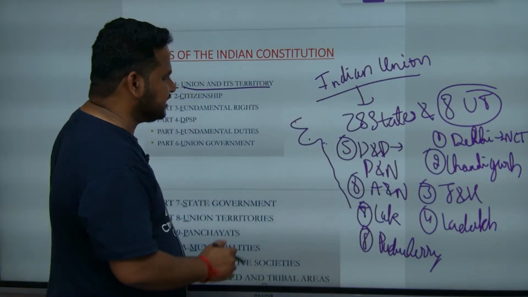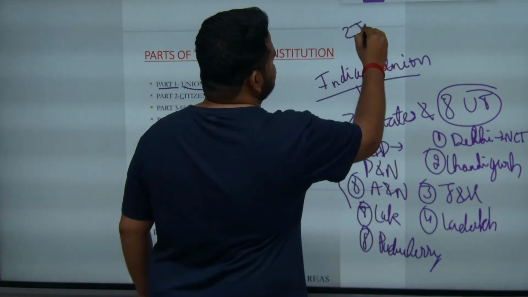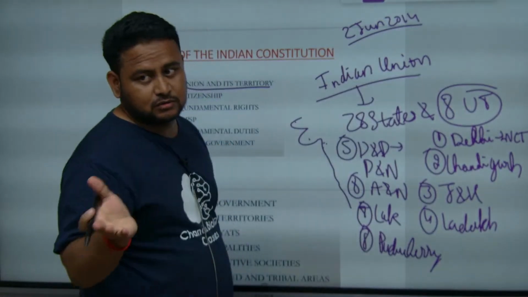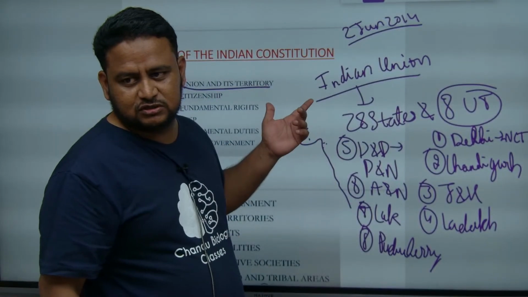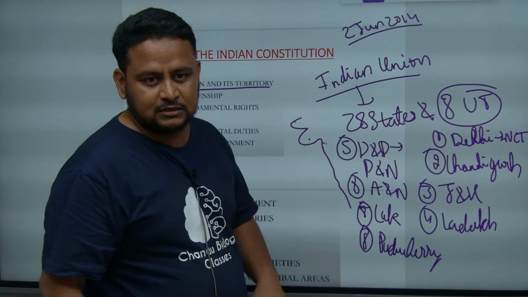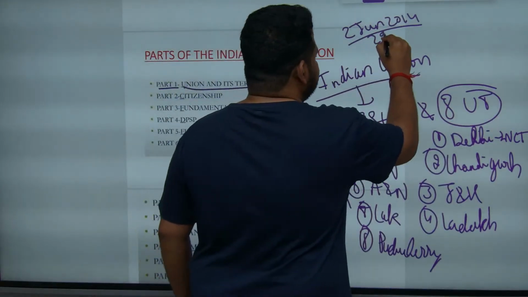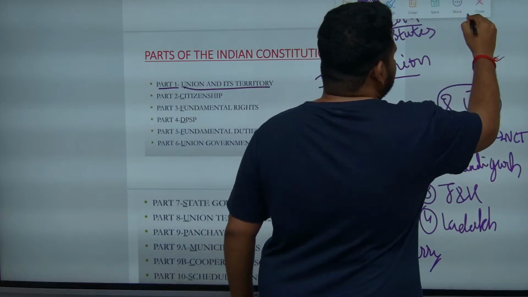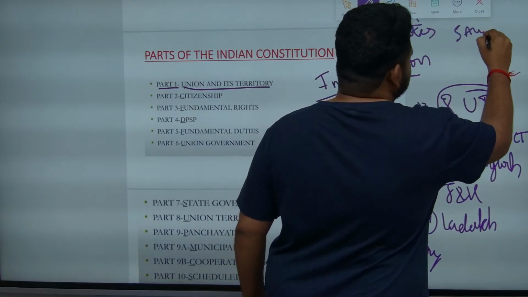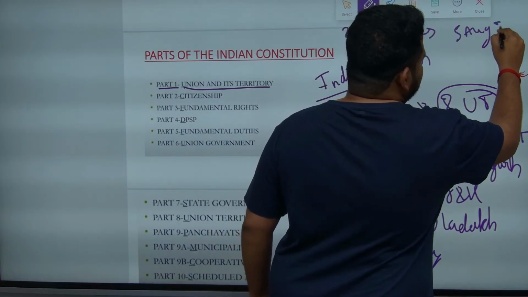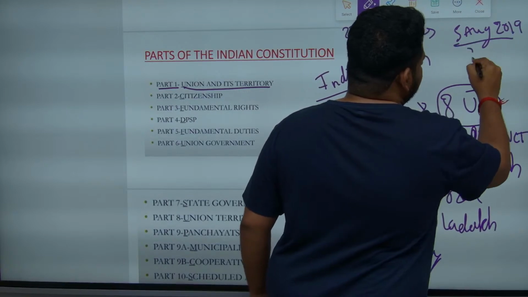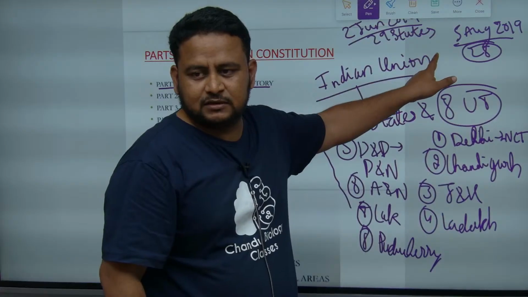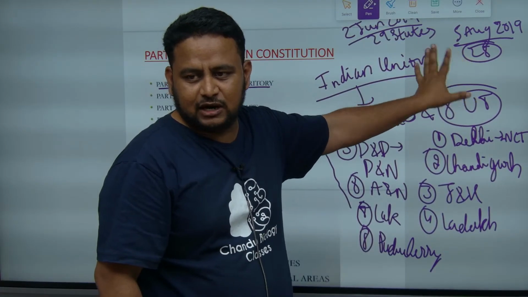You must understand that on 2nd June 2014, this date you must know, Telangana got statehood. At that time, India had how many states? 29 states. But on 5th August 2019, we have 28 states. Why? On this date, Jammu and Kashmir was made a union territory along with Ladakh.